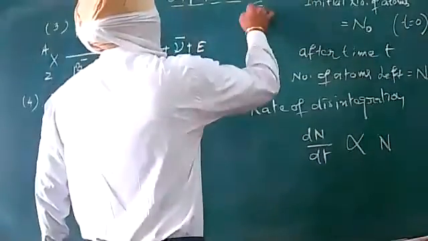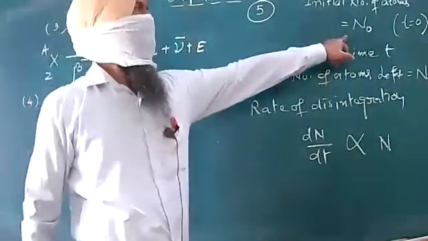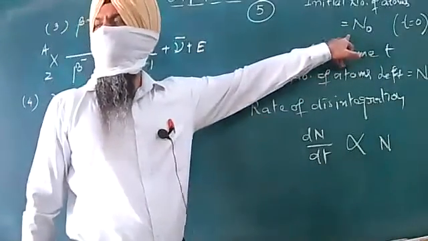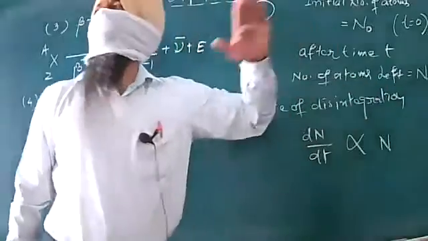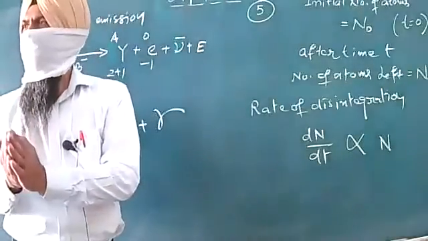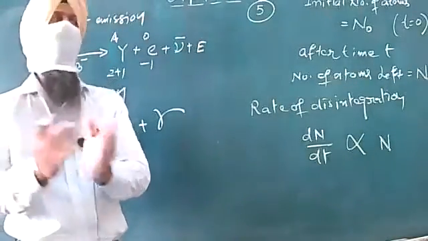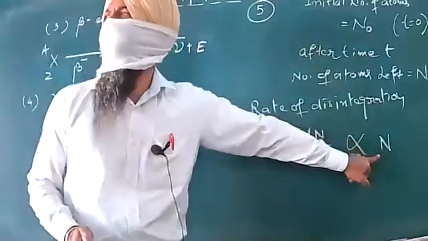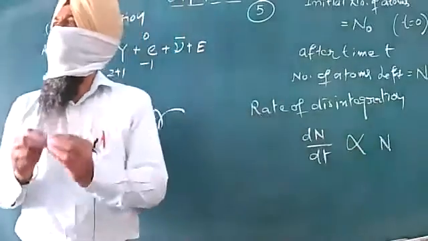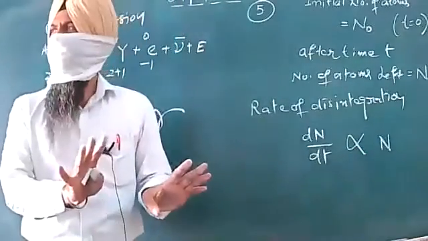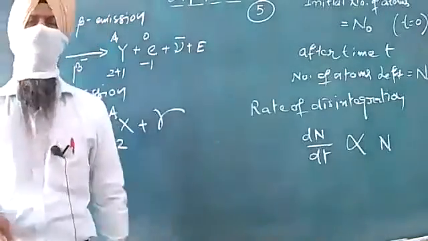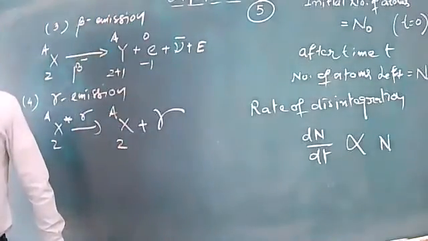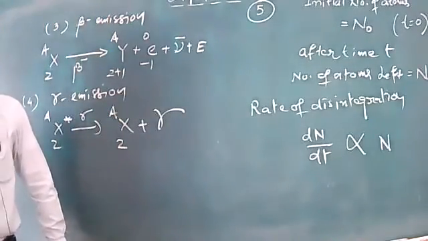After the decay starts, this was the initial number of atoms. These are the number of atoms undecayed. The rate of disintegration will depend upon the number of atoms present in the sample, which are yet to decay, which are still present in the sample. So these are the different laws of our radioactive disintegration.